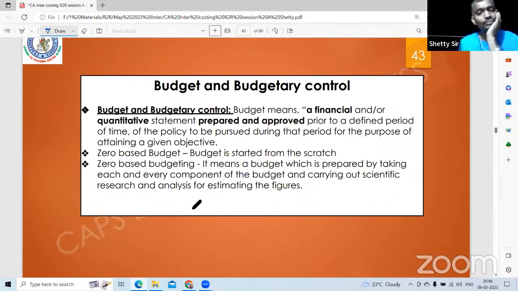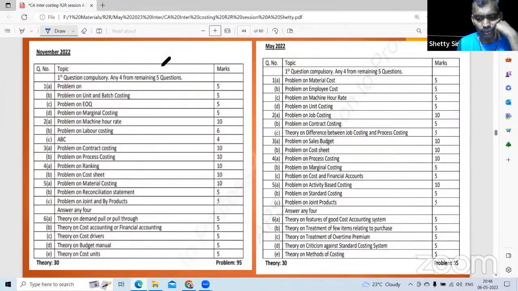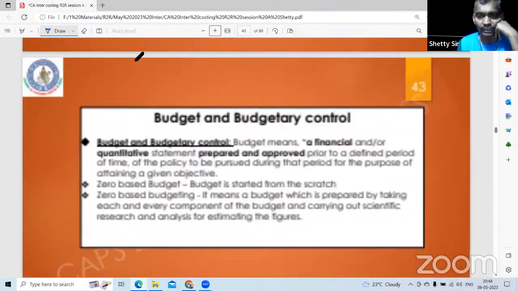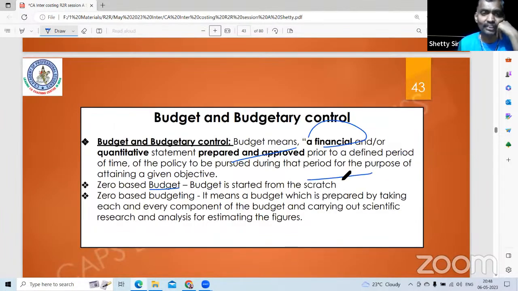Budgets and budgetary control. What you prepare on a total basis, quantitative or qualitative, is called a budget. Zero based budget means start from scratch, where you do not take the previous figures as a base. Zero based budgeting is extremely important, especially when you are venturing into a new concept. Next, budgetary control: they might ask fixed budget versus flexible budget. All these years your budgeted capacity, installed capacity is 100 lakh units, but you function at 80 lakh units.